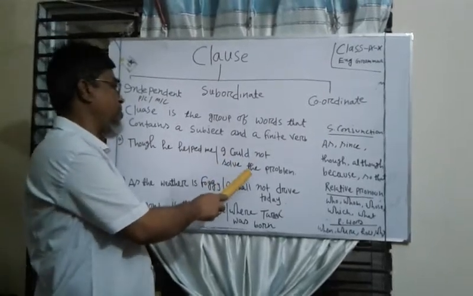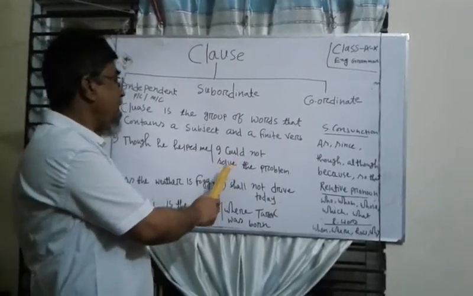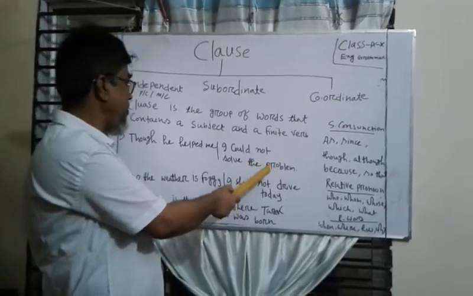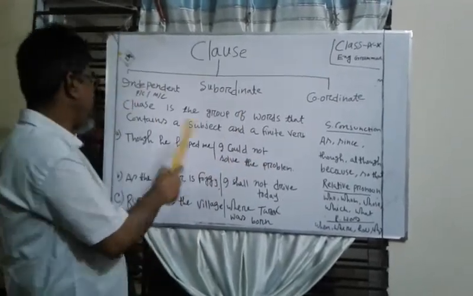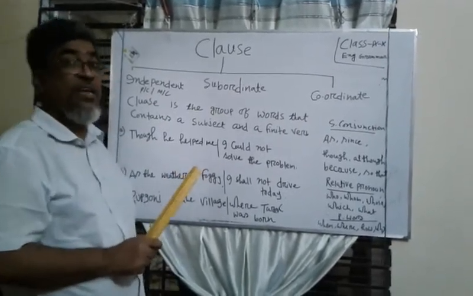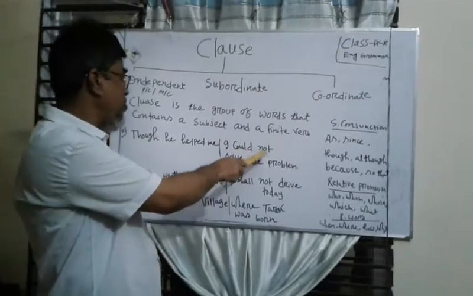Here, I could not solve the problem. If I say the meaning, আমি সমস্যাটা সমাধান করতে পারিনি, here we have understood the complete meaning. But if I say though he helped me, যদিও সে আমাকে সাহায্য করেছিল, here I did not say anything more, but the meaning is not clearly understood. So, I could not solve the problem.